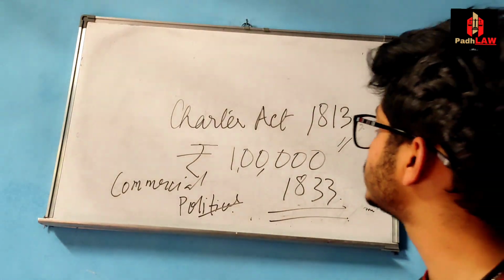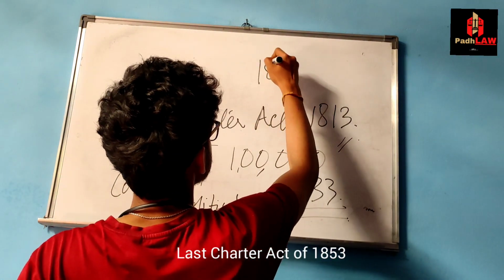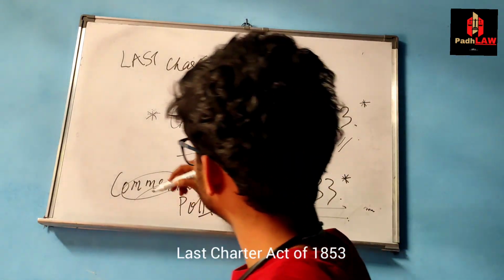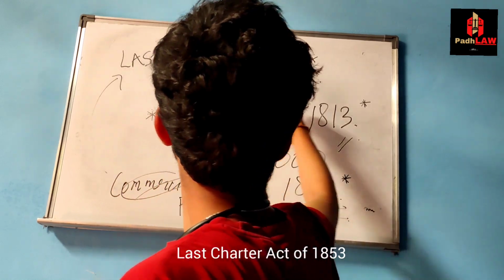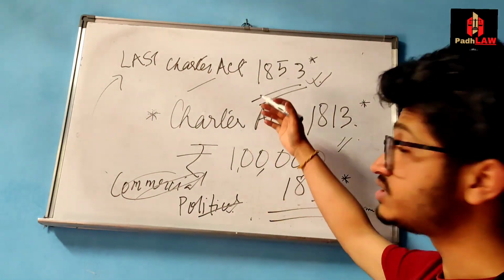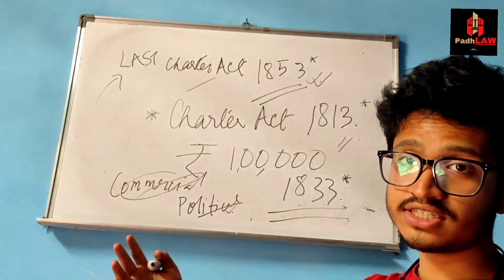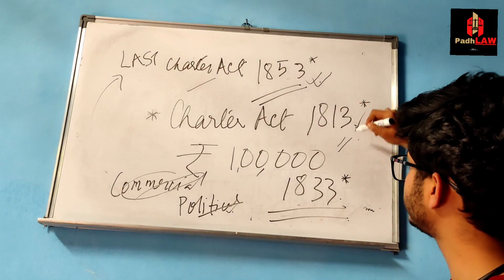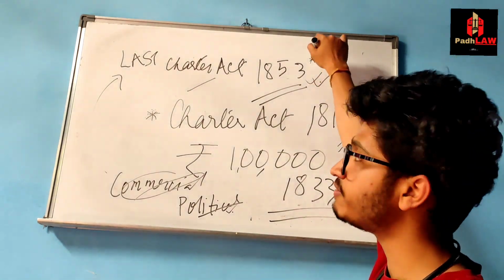And the last Charter Act was done in the year 1853. So now the last act, the Charter Act of 1853. So we know that the lease to this company, East India Company, was renewed every 20 years. 1793, 1813, 1833, now the last 1853.